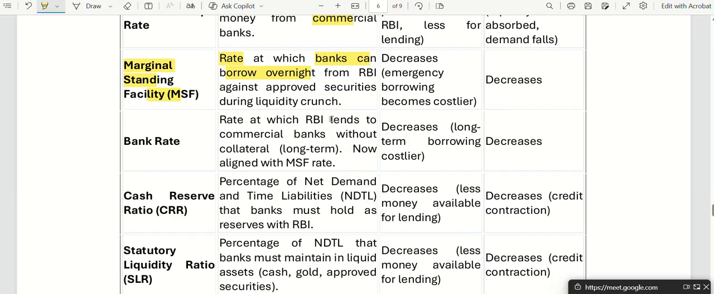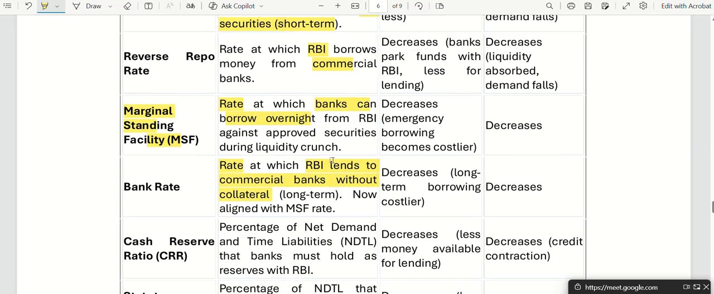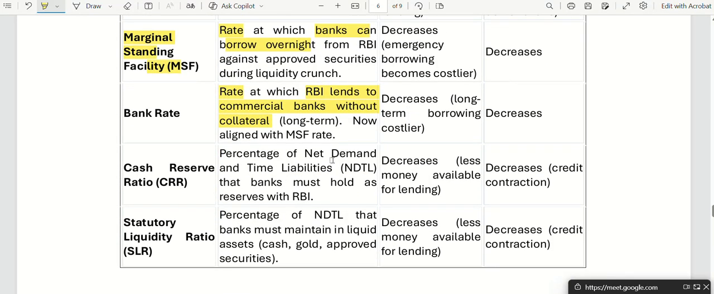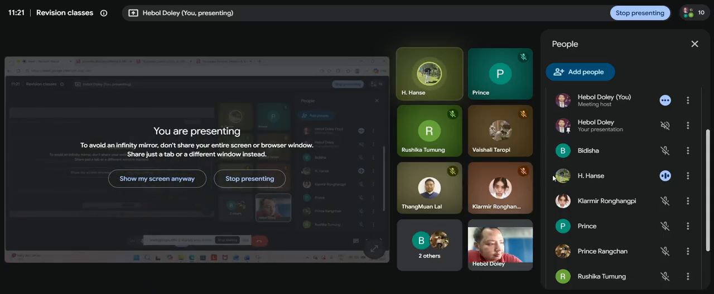Then you have bank rate. Bank rate is the rate at which RBI lends to commercial banks without any collateral. Now, what is the difference between bank rate and repo rate? What is long term and short term? That is fine, but what is the difference between bank rate and repo rate? There is no collateral in bank rate.